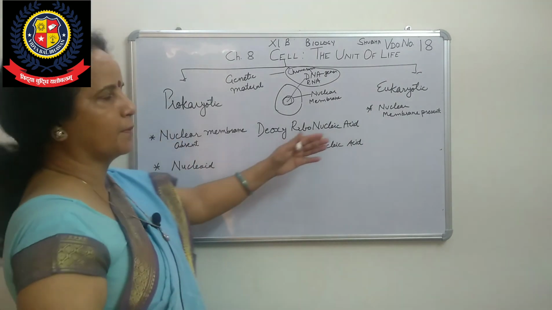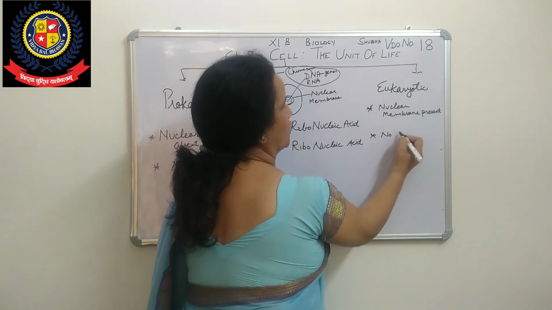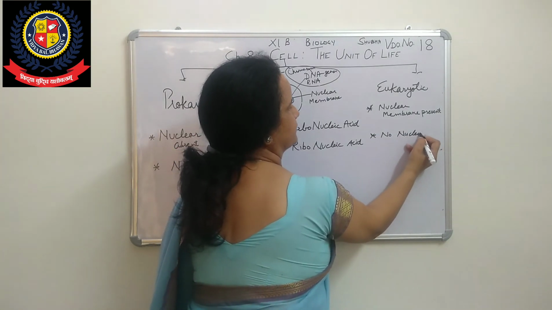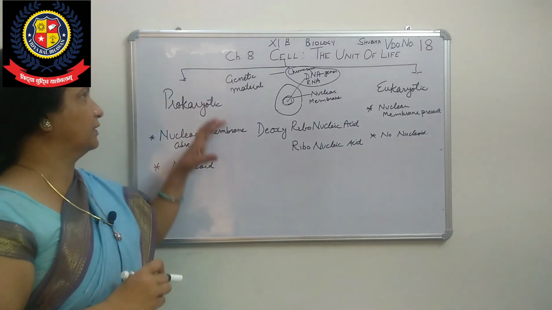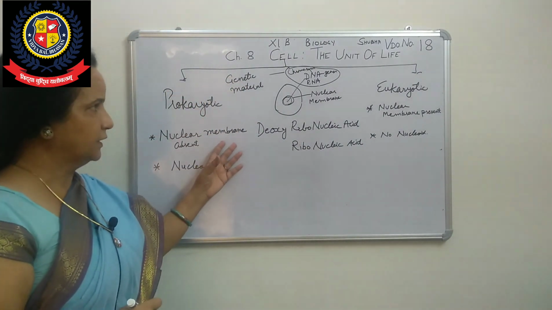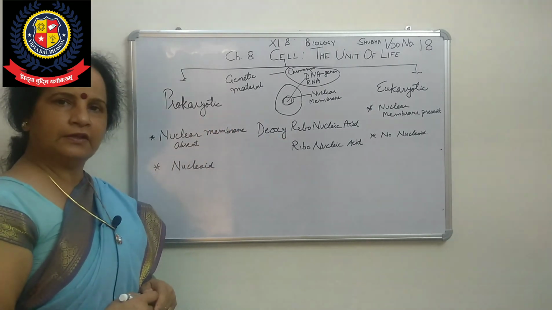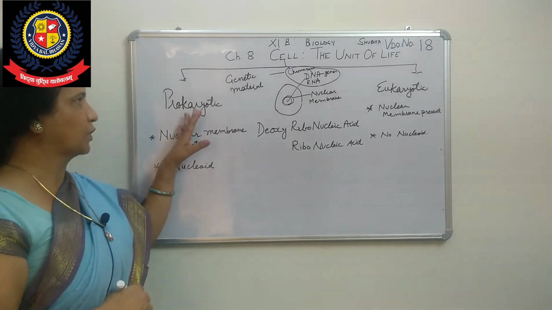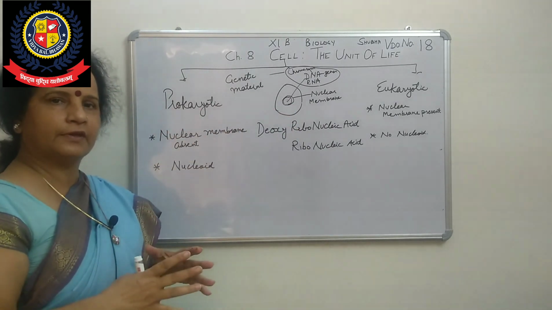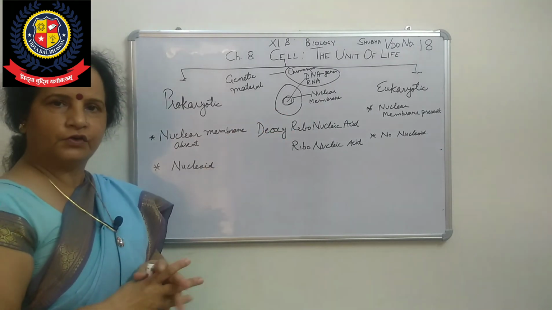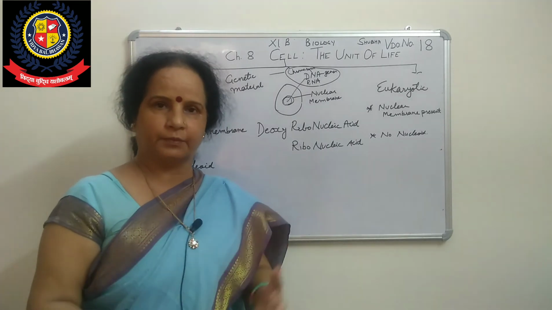But in eukaryotic there is no nucleoid. Nucleoid is that region where the genetic material is collected in the prokaryotic cell. On the basis of nuclear membrane we have divided all cells into two categories, prokaryotic and eukaryotic. Prokaryotic is the primitive cell, and eukaryotic is the true cell, advanced cell, more modified, more developed cell.